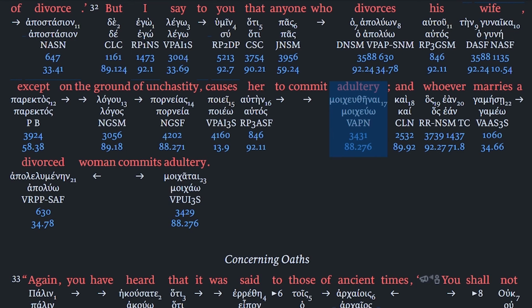Well, if we go to the Greek, and we look at what they were translating, what they were even attempting to do, and what this is actually saying, we find quite a different picture. So let's look at this in some Bible software. This is Logos Bible Software, Matthew 5:32, where it says in the NRSV, but I say to you that anyone who divorces his wife except on the grounds of unchastity causes her to commit adultery.